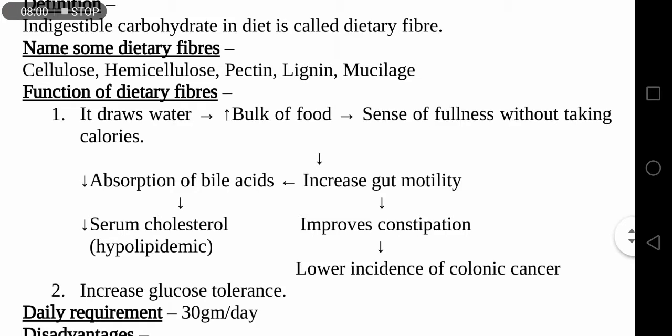Then why we should take dietary fibers through food? It draws the water. When we take the dietary fibers, it draws the water within the alimentary canal. It increases the bulk of the food, so there is a sense of fullness without taking calories.